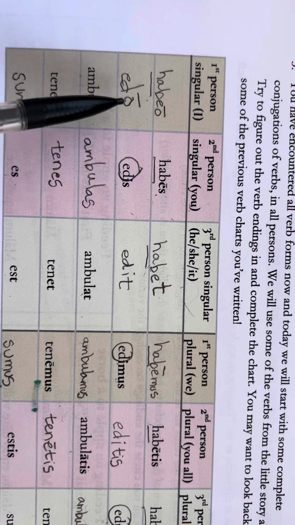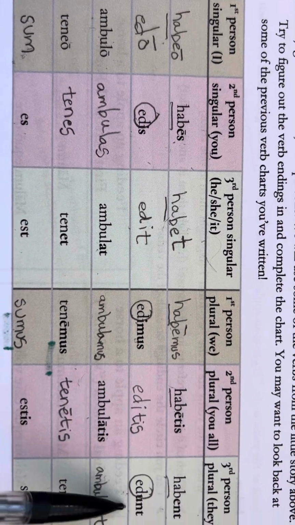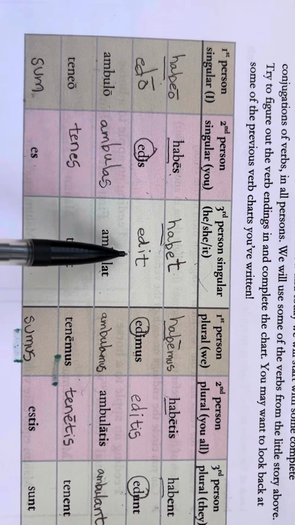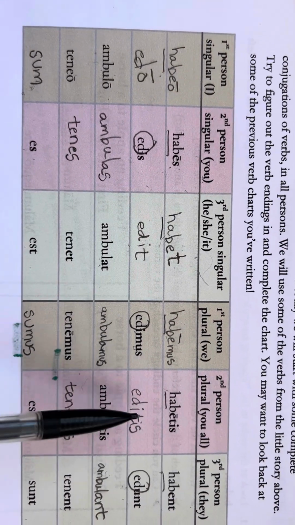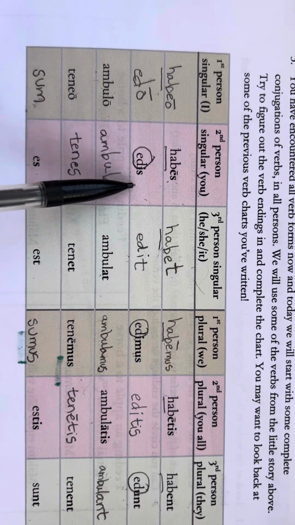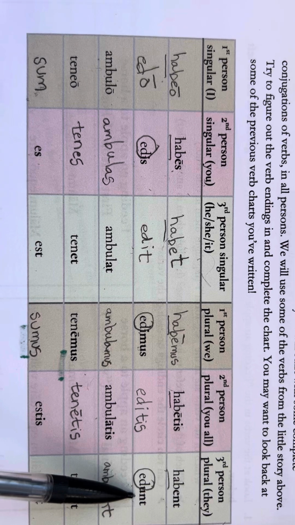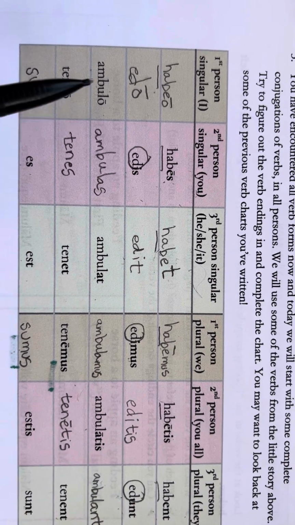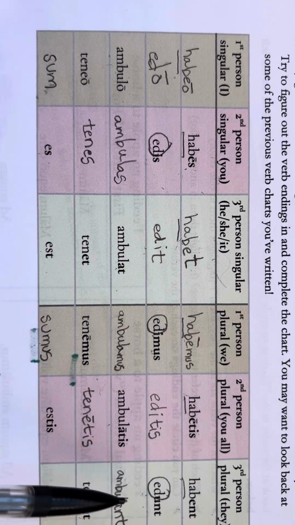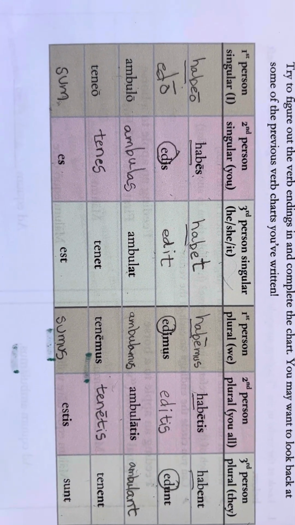Edo, edis, edit, edimus, editis, edunt. Join me. Again. Can you do it even faster? We'll try it. Edo, edis, edit, edimus, editis, edunt. That takes a little practice. I don't blame you if that tripped up your tongue.